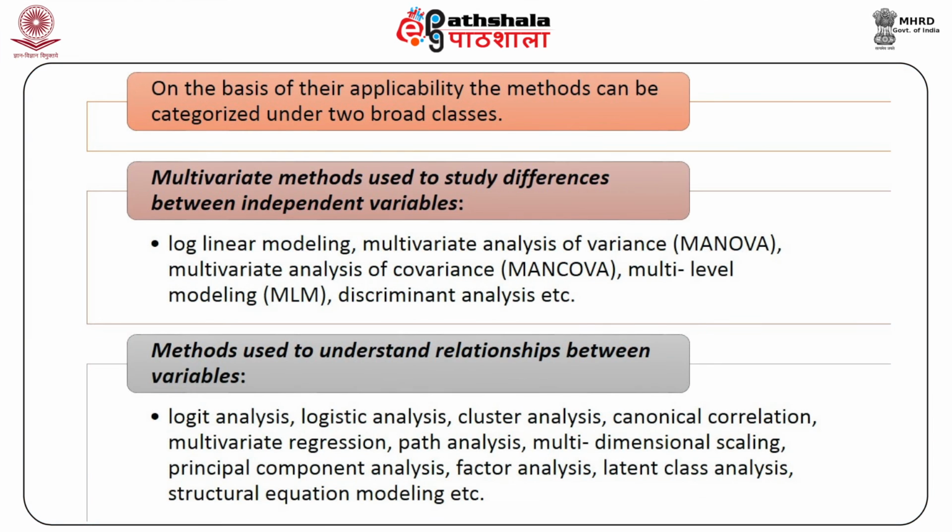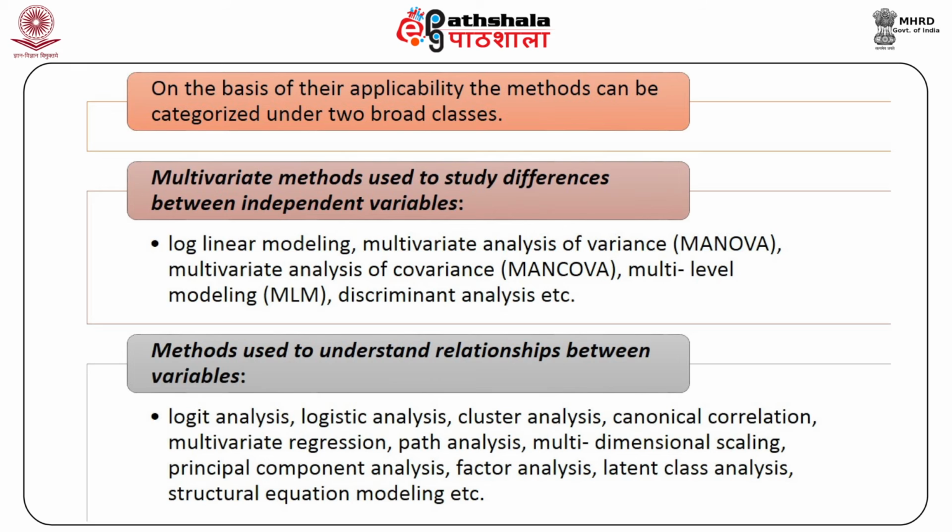In this section, we shall discuss some of the popularly used multivariate methods. On the basis of their applicability, the methods can be categorized under two broad classes. First, the multivariate methods used to study differences between independent variables, which are log linear modeling, multivariate analysis of variance MANOVA, multivariate analysis of covariance MANCOVA, multilevel modeling MLM, discriminant analysis, etc.